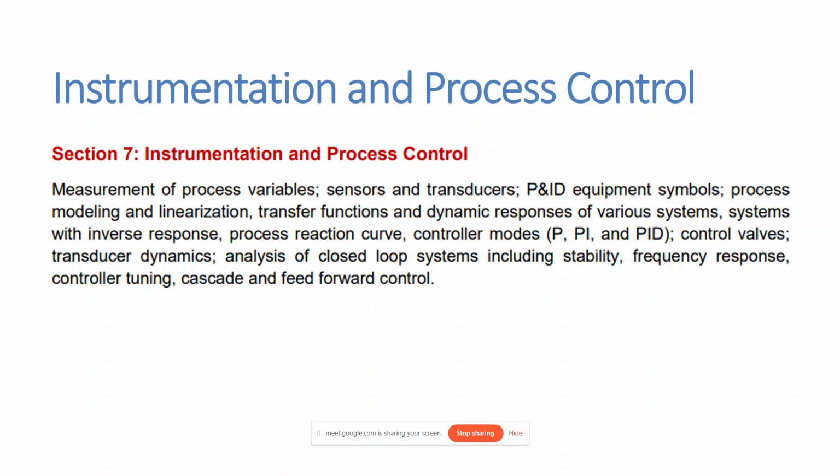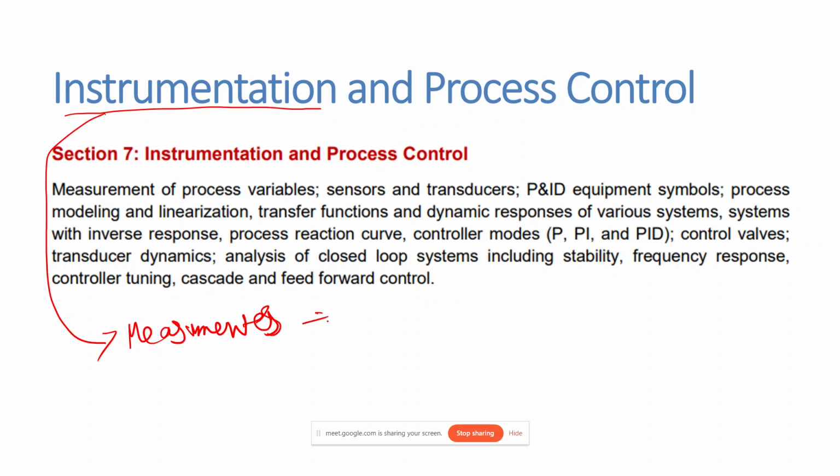As discussed, from today onwards we will be looking into this subject, instrumentation and process control. By instrumentation, it is clear that we will be studying various instruments. These instruments are used for measurements of various variables such as pressure, velocity, temperature.